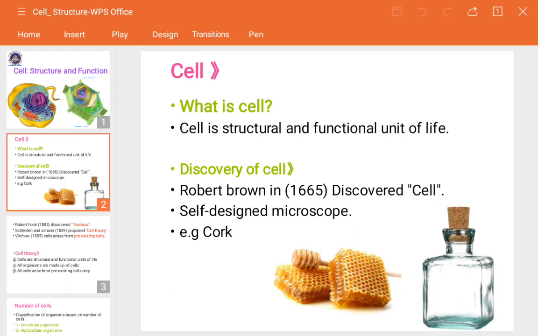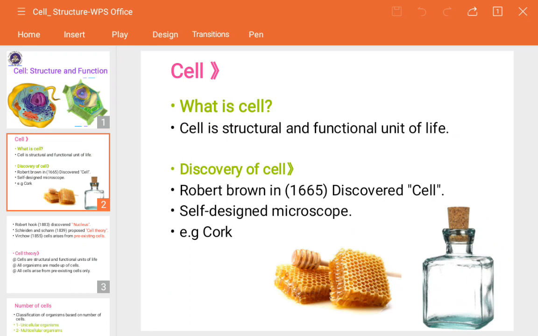Now, the next interesting thing is the discovery of the cell. See, if you are learning science or any subject, there is really a history behind it.